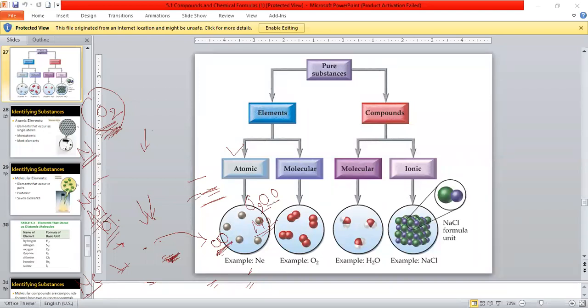But if O combines with O, then it is called a molecule. If two oxygen atoms combine, then it is called the molecular form of an element. It will be an element only. It will not be a compound. So it exists in the form of O2. So this is the structure.